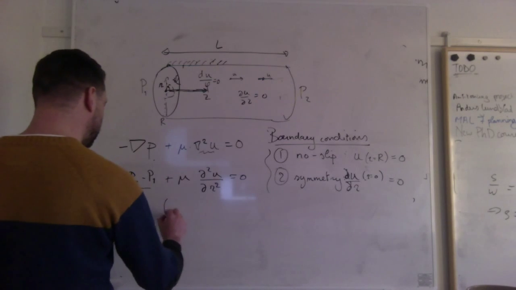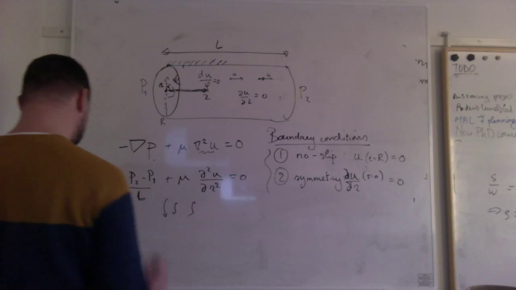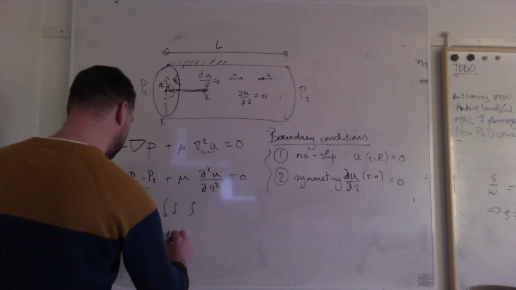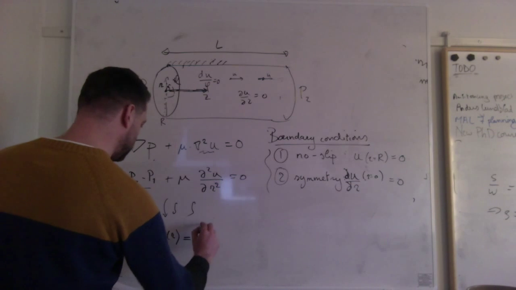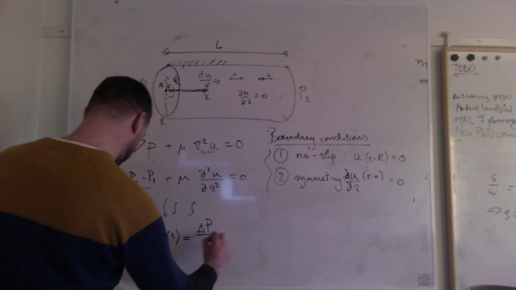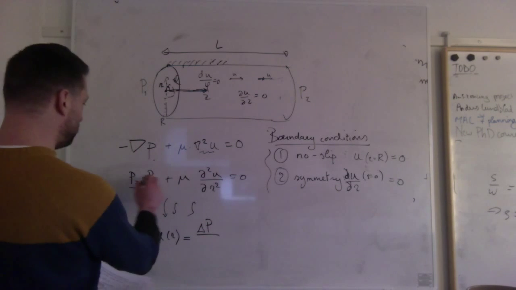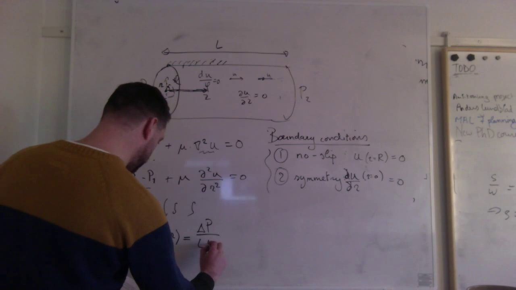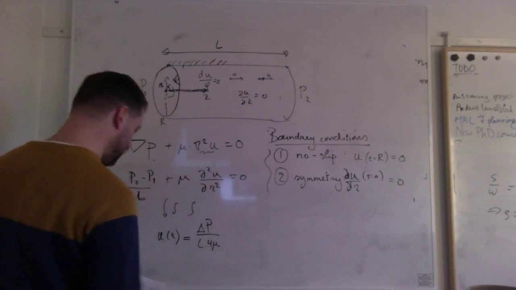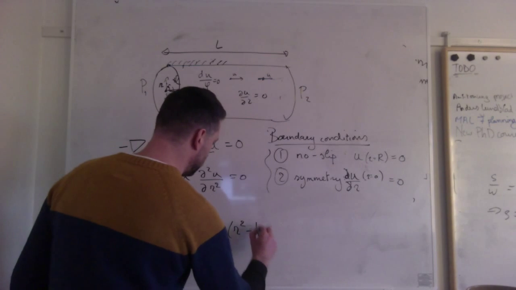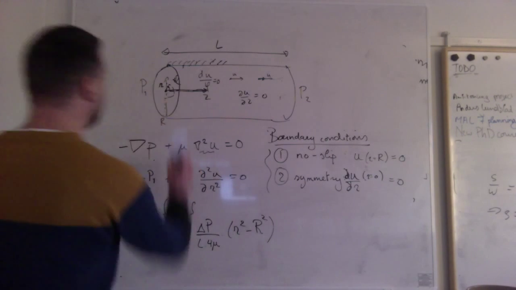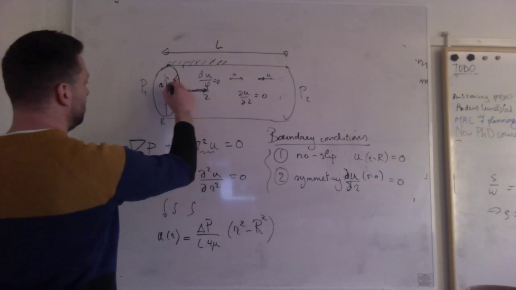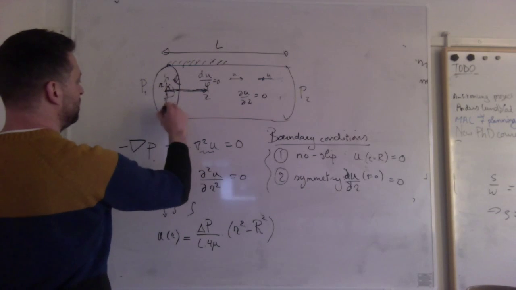And if I do that, so I integrate and I integrate once more, I'll be able to solve this and write that u of r equals delta p, so p2 minus p1, divided by L times 4 mu times (R squared minus r squared). And r, the small r here, is of course the radial coordinate, and the large R is the radius of the tube.